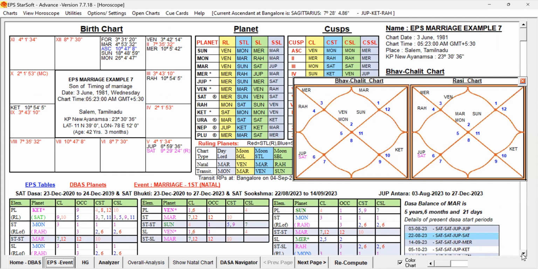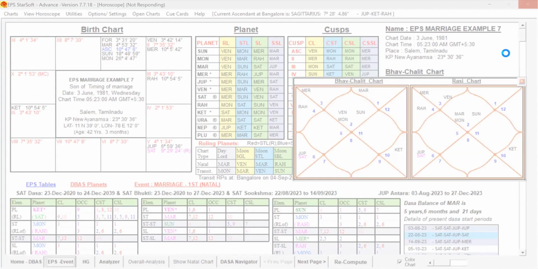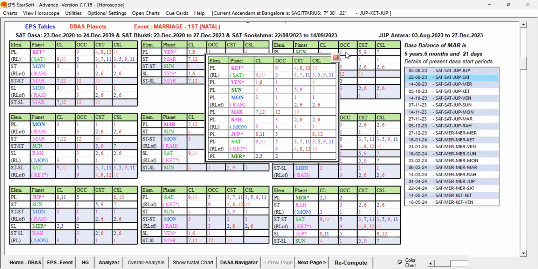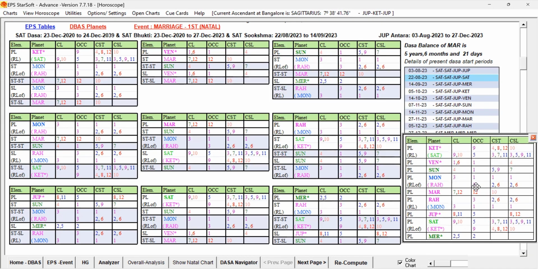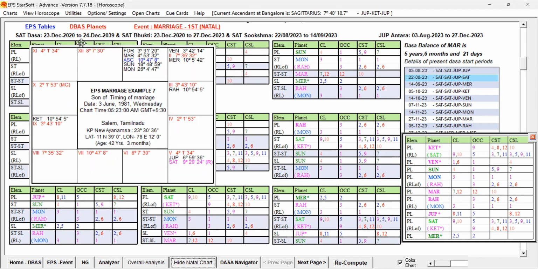Now we have come to the home page. In that, I think we have to open the significators. Just a minute. Let me open the significators table. Let me keep it here, and let us check the destiny. The birth chart, we can keep it open also, if required.